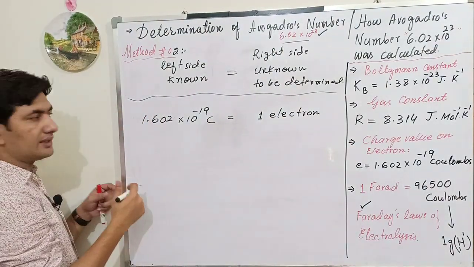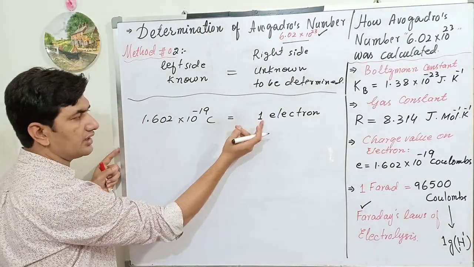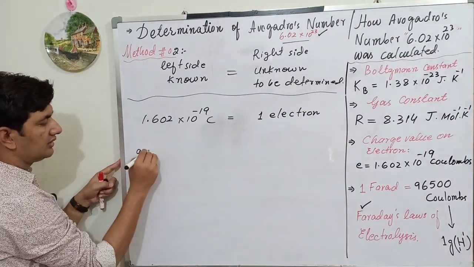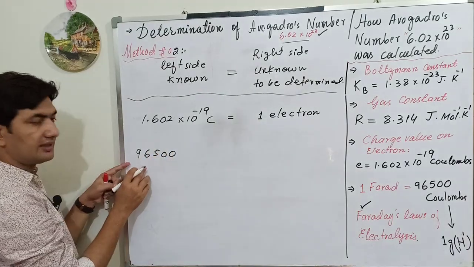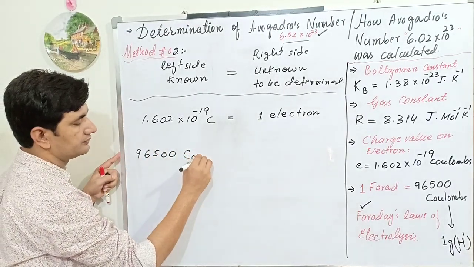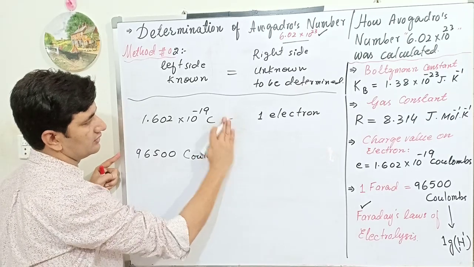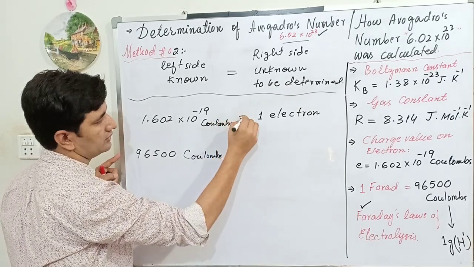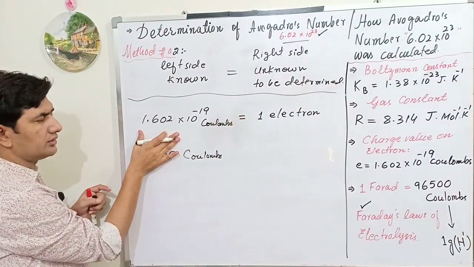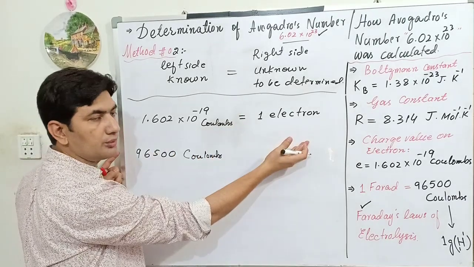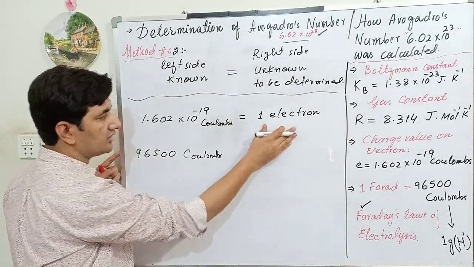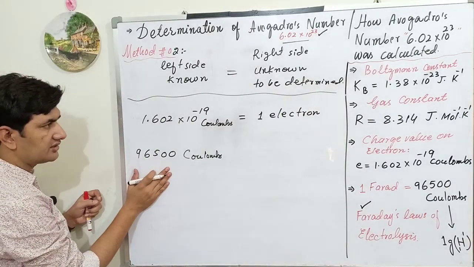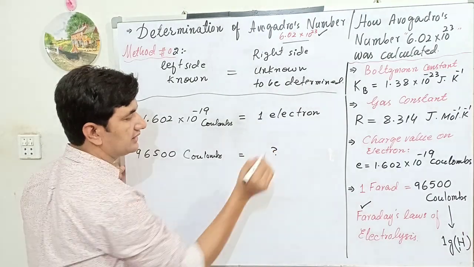And we have to calculate this from the charge value, meaning the charge value of a single electron. When Faraday applied how much charge during his experiment? 96,500 coulombs. I can write here the full unit, coulombs. So 1.602 × 10^-19 coulombs contains how many electrons? Only one electron. If we supplied 96,500 coulombs, then what should be the number of electrons?